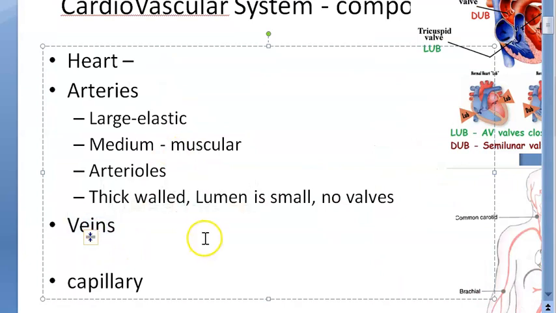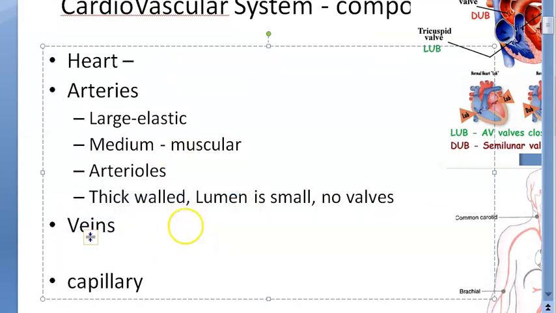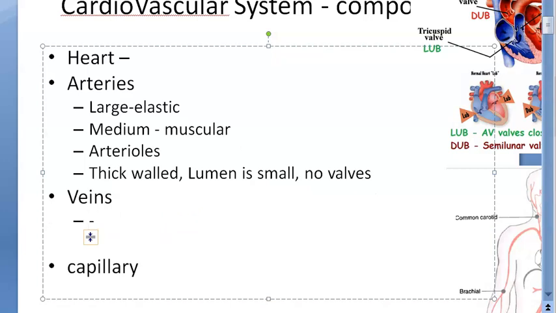Veins means what? They are carrying the blood away from the heart. No, to the heart. So that's why they are saying venous drainage. Venous drainage means the blood will return to the heart. So veins are thin walled. The lumen will be large. These are actually very, very delicate compared to arteries.